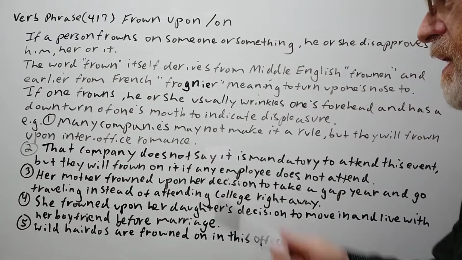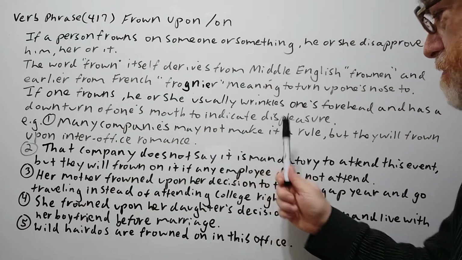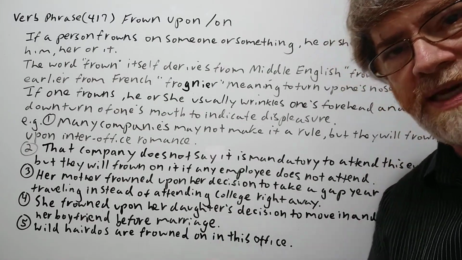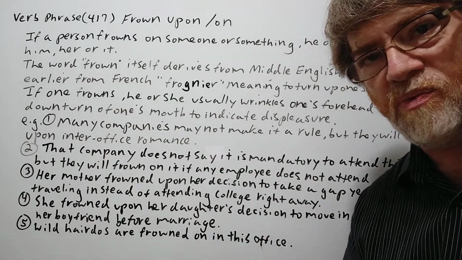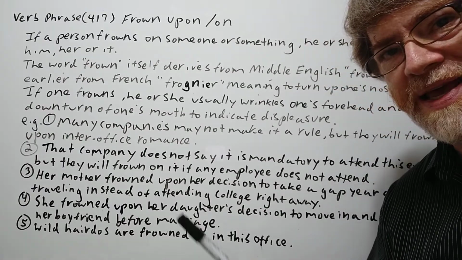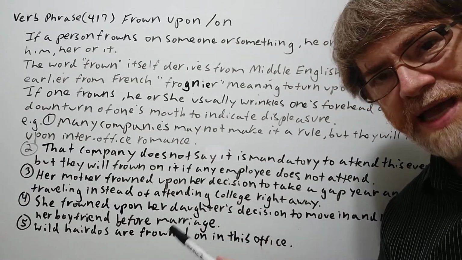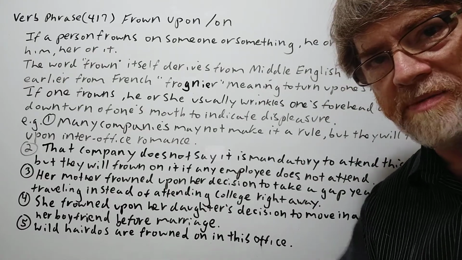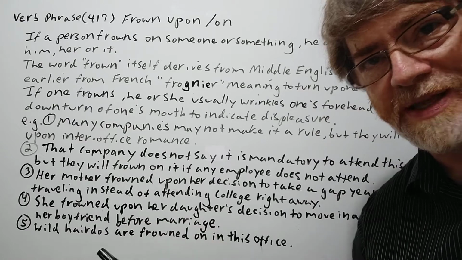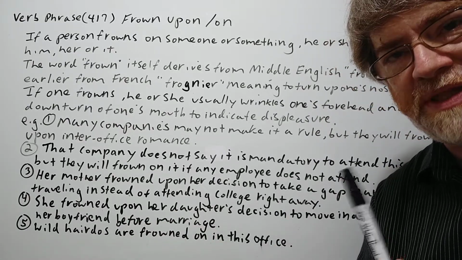Here's the first one. Many companies may not make it a rule, but they will frown upon inter-office romance. Yeah, maybe they don't want employees dating each other. It could lead to problems, so they kind of don't like it. And if it does happen, depends. Sometimes they will separate them into different departments, if they don't directly ask one of them to leave the company. But they frown upon it.